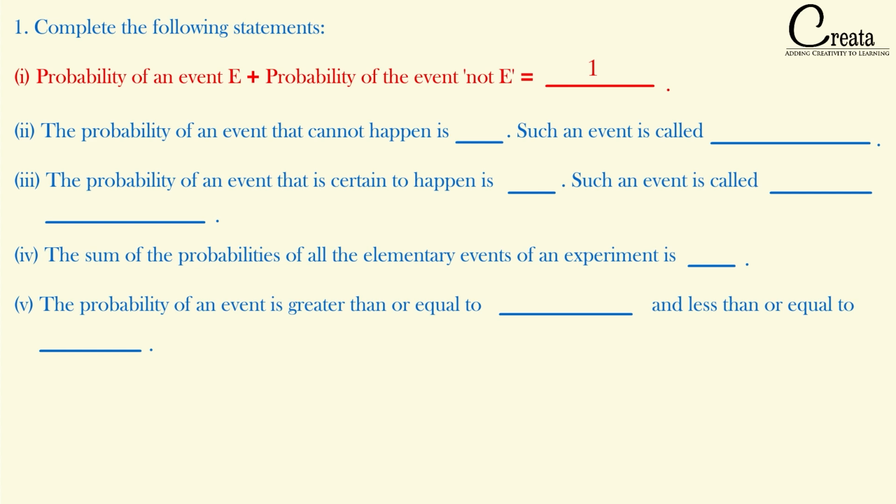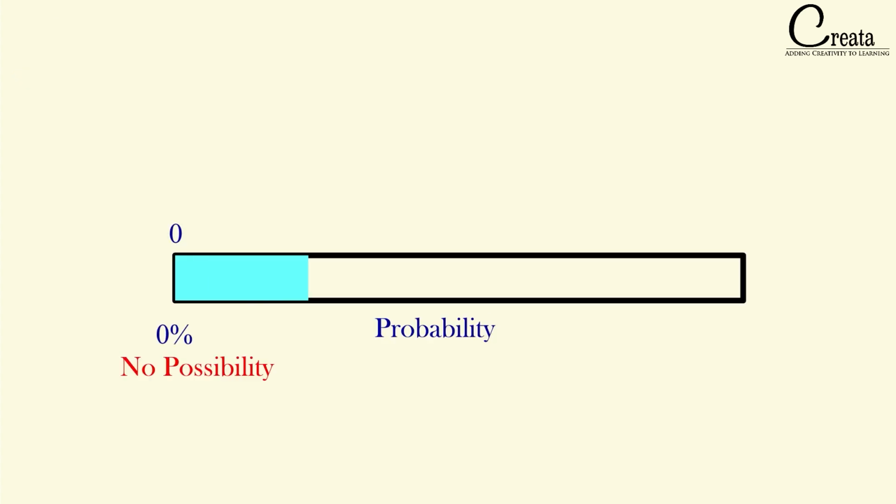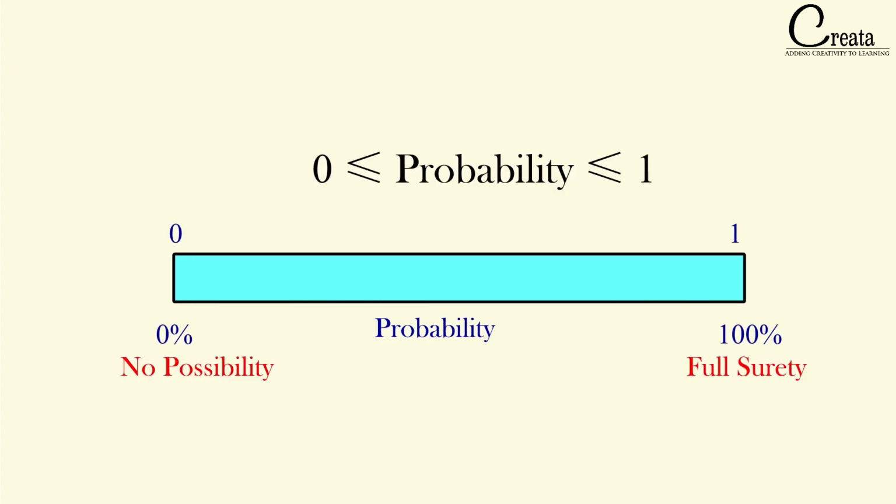Let's move to the next question. The probability of an event that cannot happen is dash. Such an event is called dash. We have learned the concept of range of probability, in which we have seen the range of probability is from 0 to 1. 0 is 0% probability, meaning the possibility of happening of that event is 0%, and such events are basically known as impossible events.